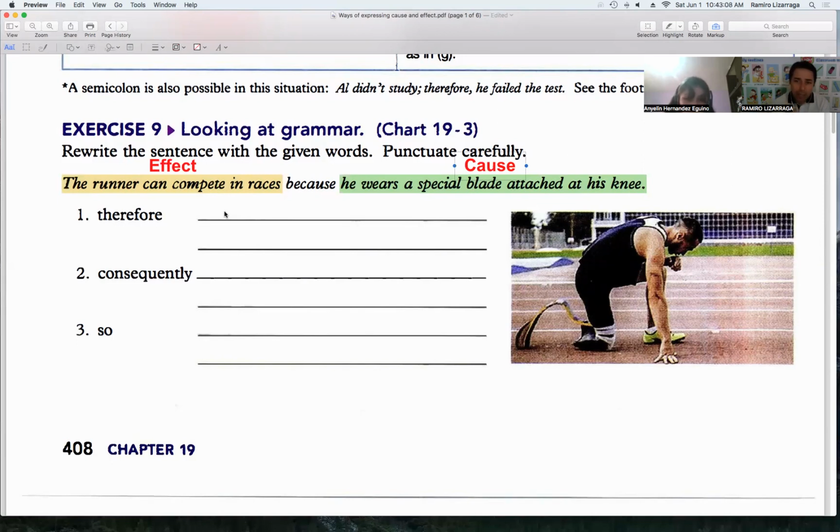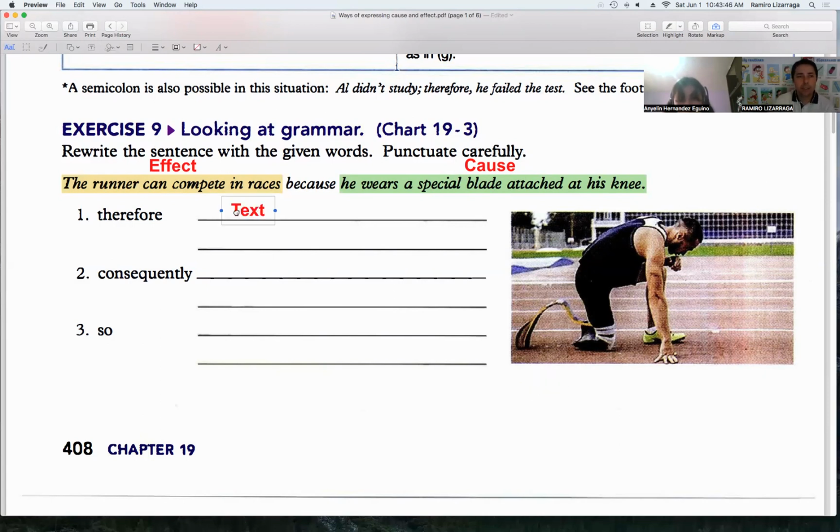He doesn't have one leg, and since he doesn't have one leg, without the special blade attached to his knee, he wouldn't compete in any race. But now that he wears a special blade attached to his knee, what is the effect? He can compete in races.